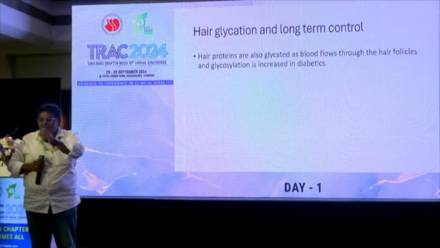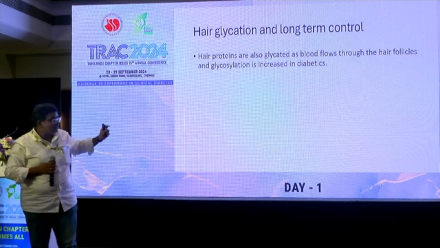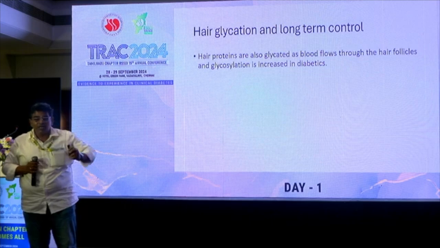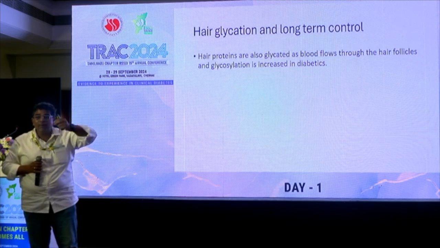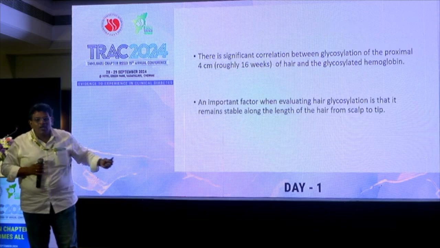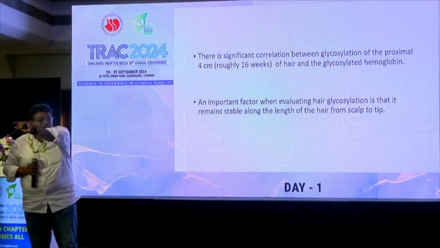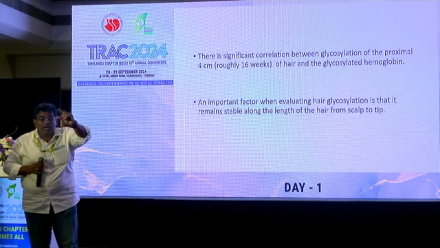And the other small points that we need to know about hair loss and diabetes is, hair can be used as a marker to assess glycation. Just as blood gets glycated, the HbA1c reaction, similarly glycation can happen in the hair also. We said hair grows at the rate of 1 centimeter per month. So 4 centimeters of hair will roughly correspond to HbA1c. There are studies to validate this point, and 12 centimeters of hair will correspond to 1 year of glycemic control.